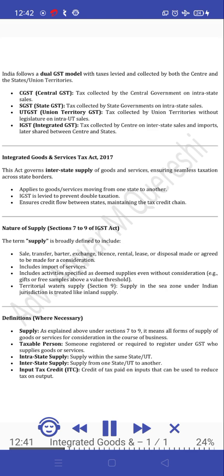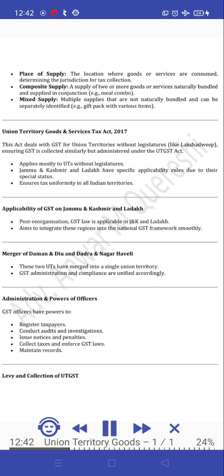Supply in the sea zone under Indian jurisdiction is treated like inland supply. Definitions where necessary. Supply: as explained above under Section 7 to 9, it means all forms of supply of goods or services for consideration in the course of business. Taxable person: someone registered or required to register under GST who supplies goods or services. Intrastate supply: supply within the same state or UT. Interstate supply: supply from one state or UT to another. Input tax credit, ITC: credit of tax paid on inputs that can be used to reduce tax on output. Place of supply: the location where goods or services are consumed, determining the jurisdiction for tax collection.